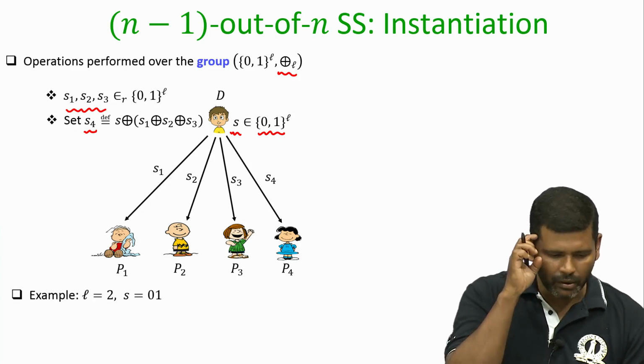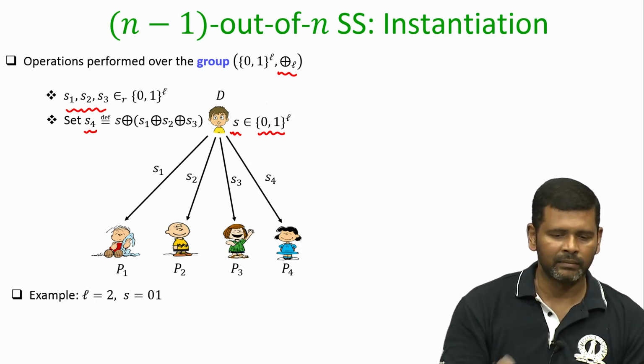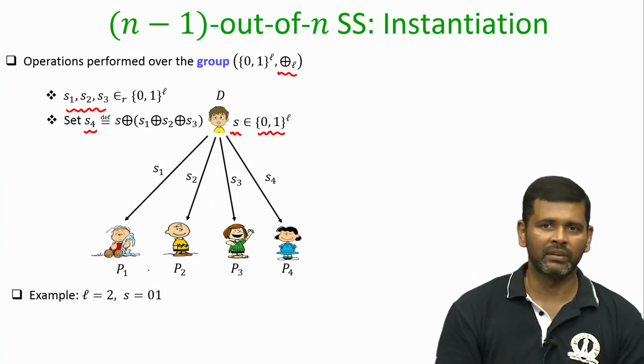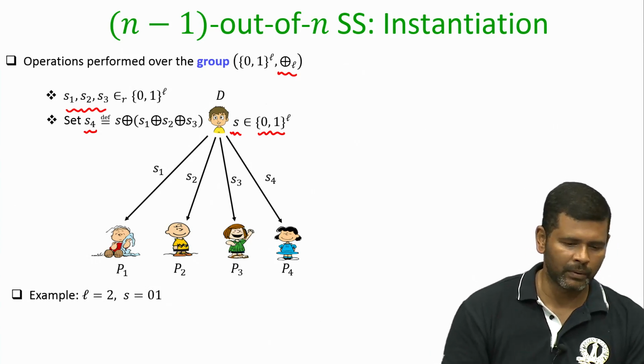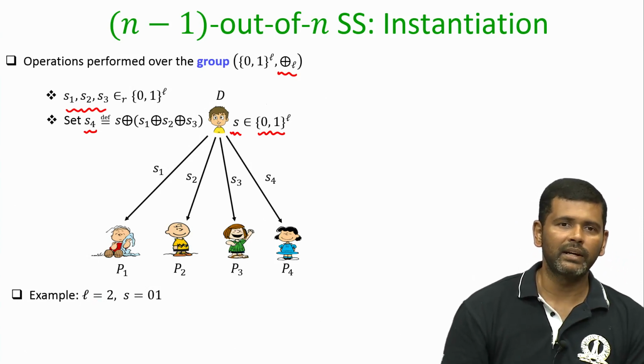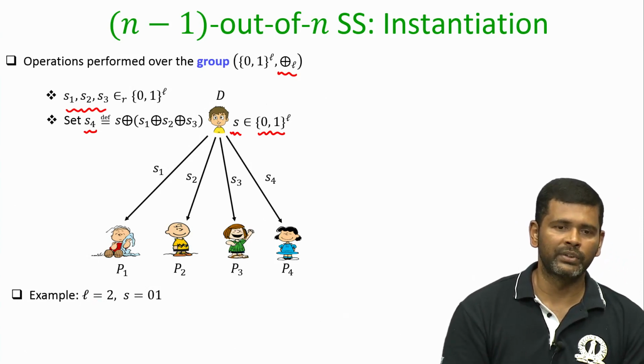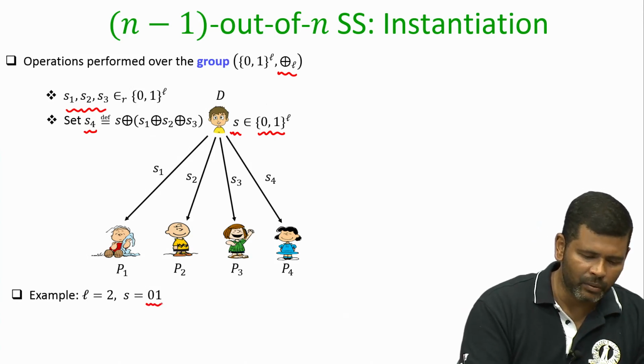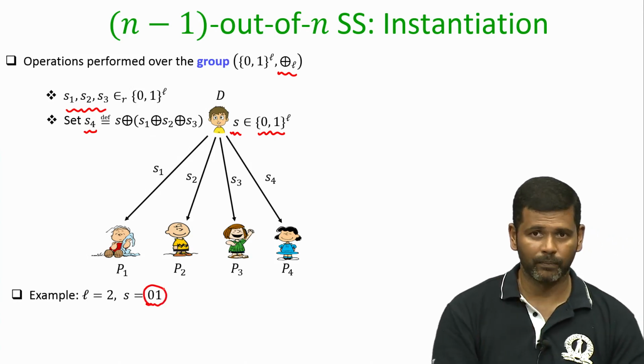So now let us take a concrete value of L and see the real execution, or one of the executions possible. Imagine L is equal to 2 and the secret which the dealer wants to share is the binary string 0 1, which only the dealer knows.